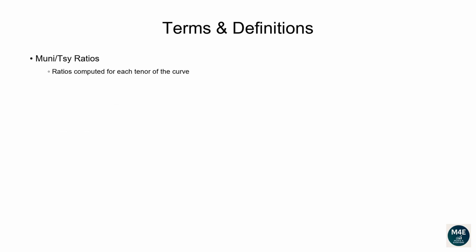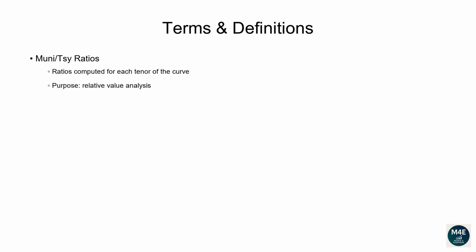What do we mean with Muni-Treasury ratios, and why are they important? First off, ratios are computed for each tenor of the curve. This means we compute the 1-year ratio by dividing the 1-year tax-exempt Muni yield by the 1-year Treasury yield. Same thing for the 2-year ratio, 5-year ratio, etc. Why do we compute ratios?